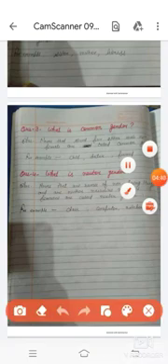Students, you can learn all these genders by a trick. M for masculine and M also for male, so nouns which represent male are called masculine nouns. F for female and F also for feminine. So by this F you can remember: F for female, F for feminine. So feminine represents the female gender.